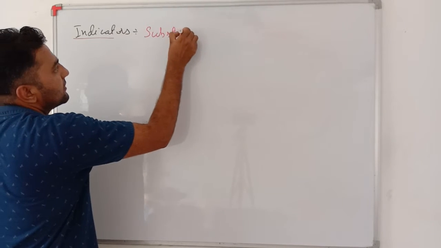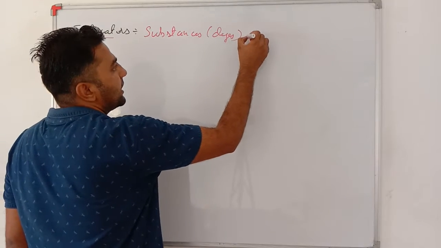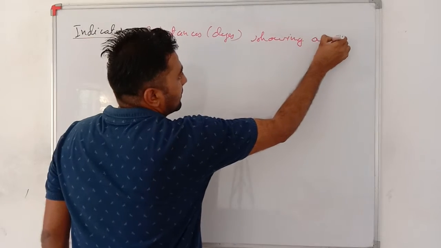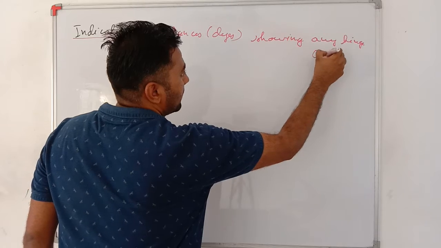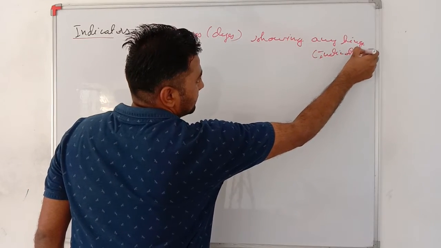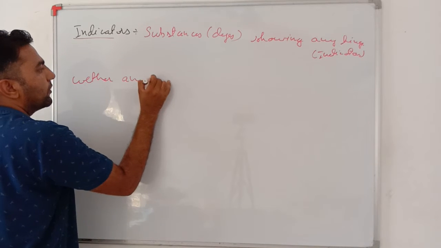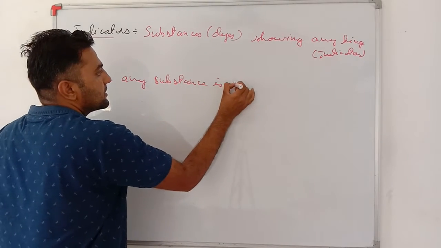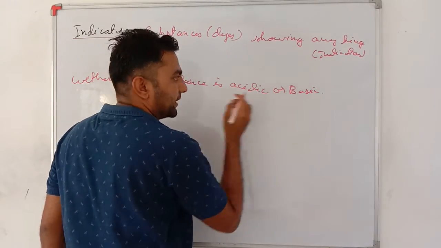So very important, what are indicators? These are substances, generally colorful dyes, giving a hint or indication whether any material or substance is acidic or basic.